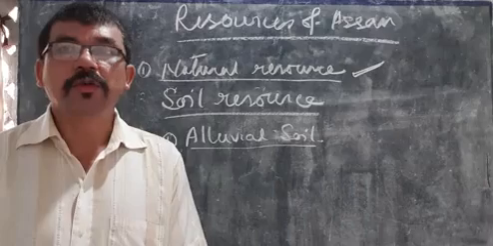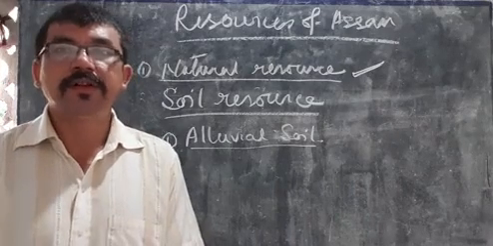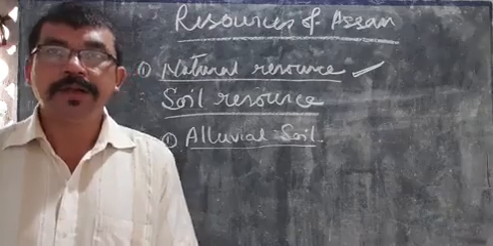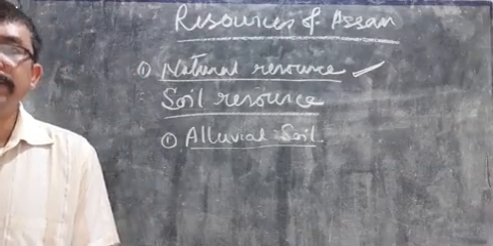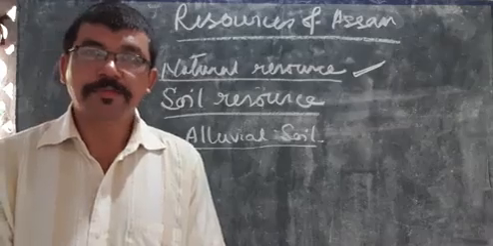This alluvial soil is very fertile, and it is very suitable for cultivation of different types of crops. Okay?